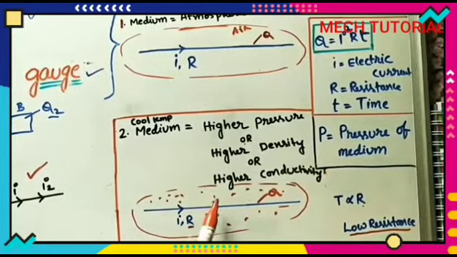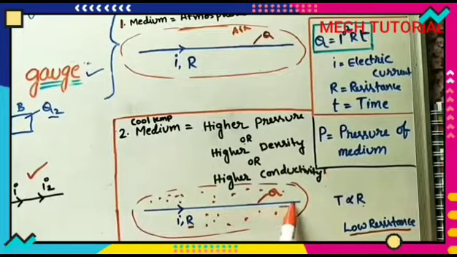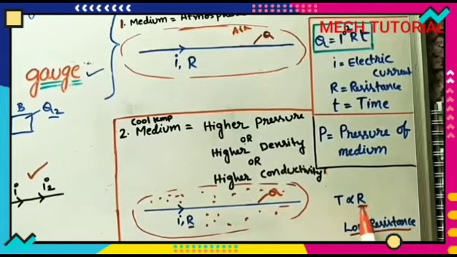Okay, so the conductivity property we are using for measuring the R value, the resistance value. This change in R will give us the pressure value of this medium. So that is the working principle here.